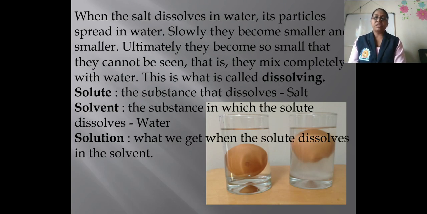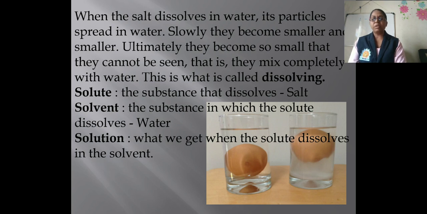In the next part, they have given one activity. You can see there are two glasses of water. In the first glass, fresh water is kept, and in the second glass, salt water is kept.